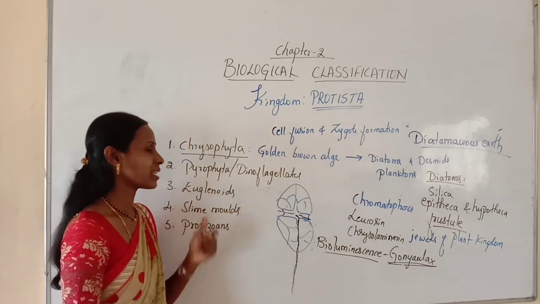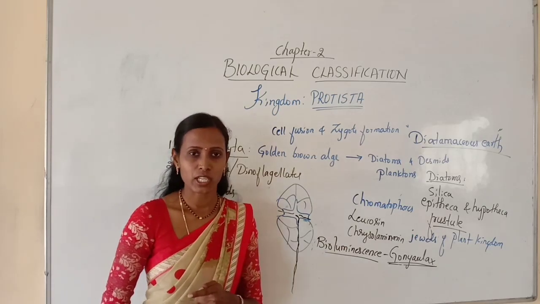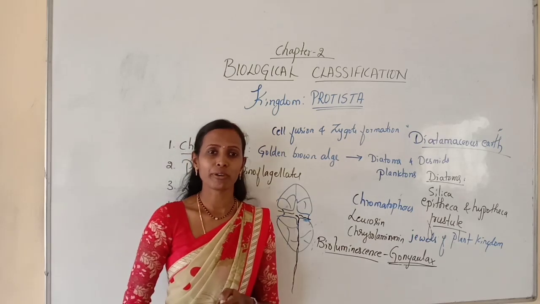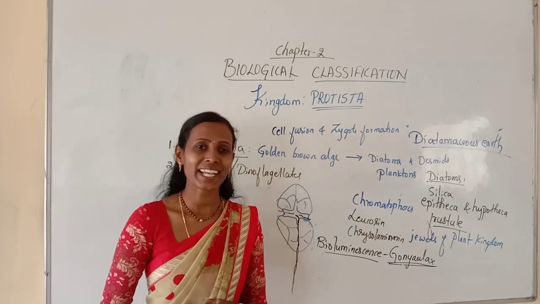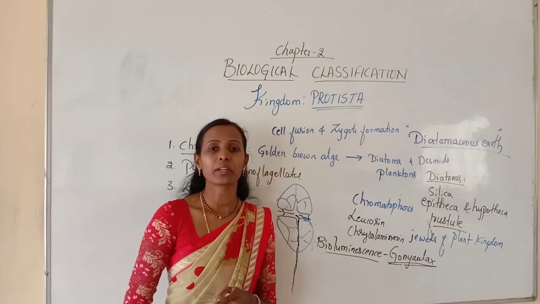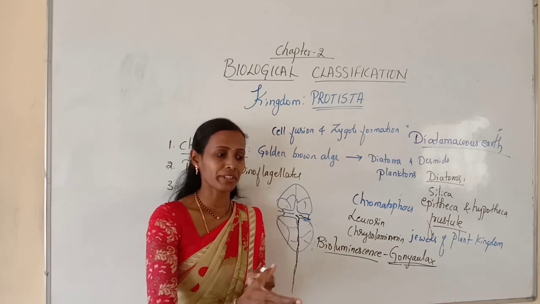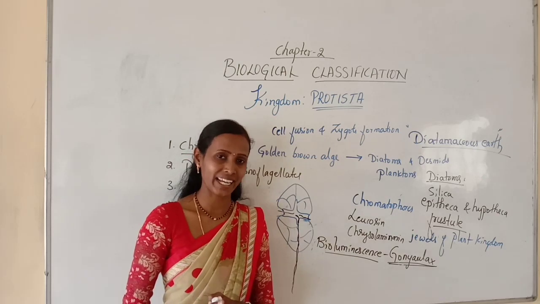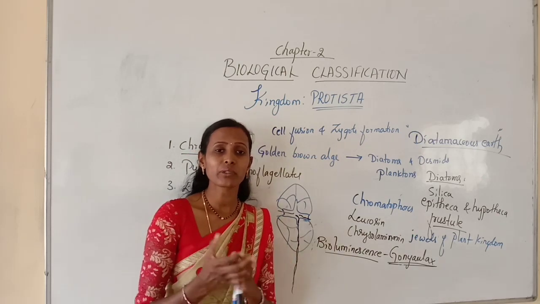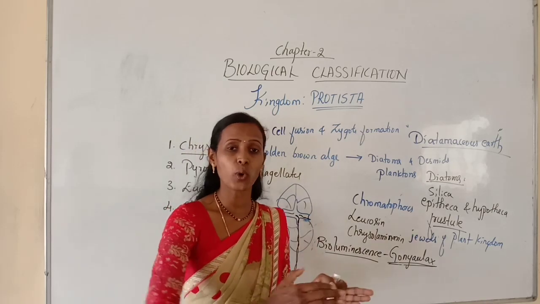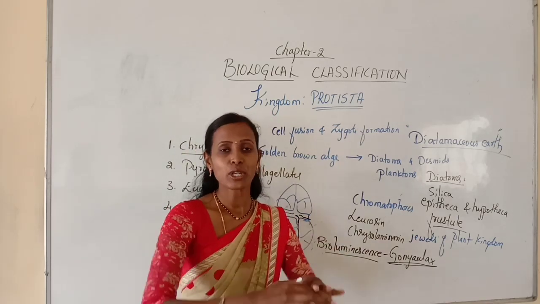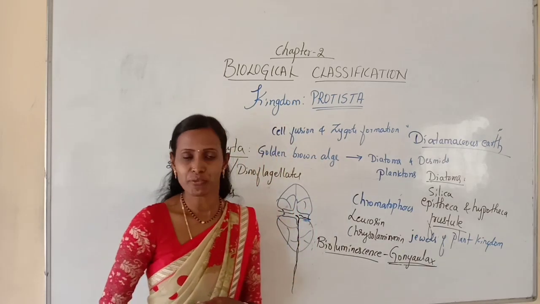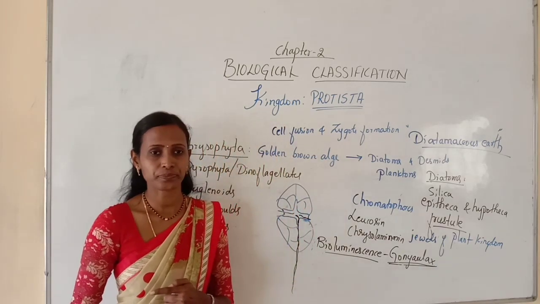And the next one is euglenoids. These euglenoids are commonly found in fresh water and stagnant water. Stagnant water means standing water, where the water is standing in any one area. What I mean to say is it is not running, it is not going out from that area, so that is called stagnant water. So euglenoids are commonly present in fresh water and stagnant water.